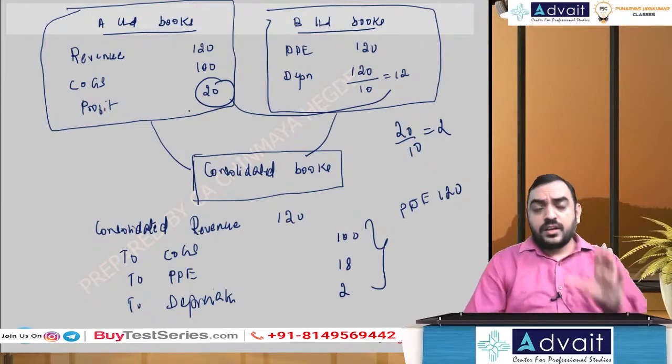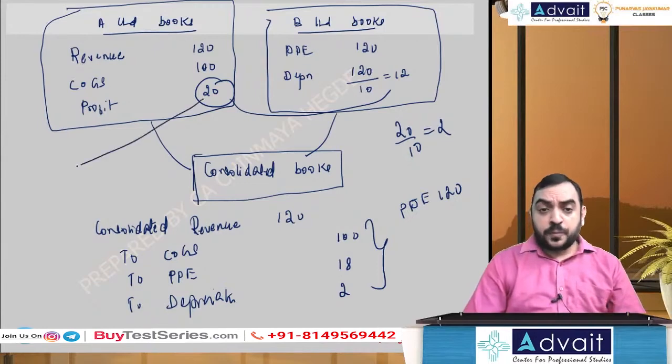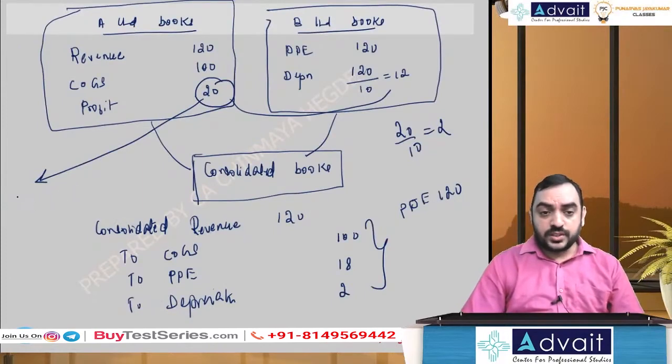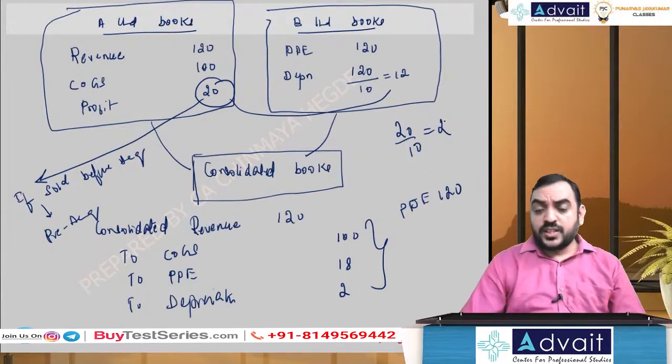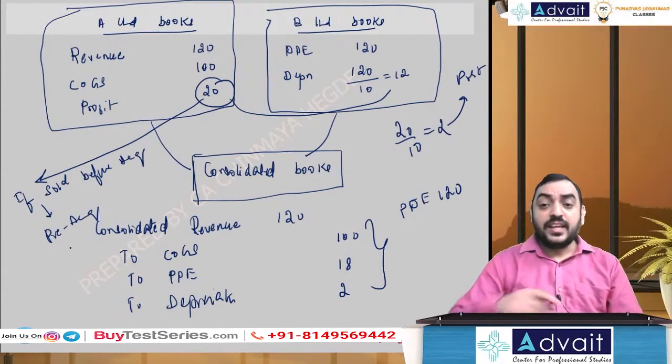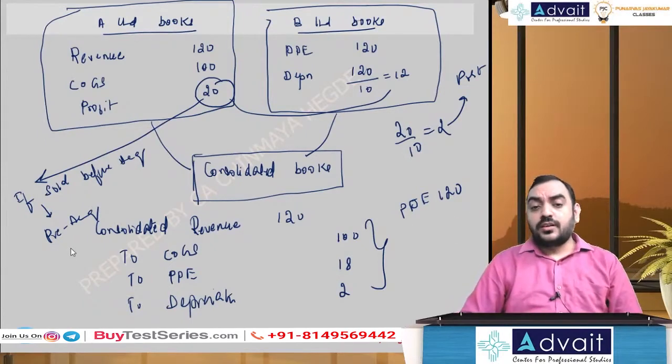And basically remember, in our full-fledged problems, if it comes, this profit element is a pre-acquisition profit because it's arising on the date of acquisition. Mostly, I don't know when they're sold. I assume it is sold on the date of acquisition. I mean, if sold before acquisition, then it is pre-acquisition. And then depreciation comes later. So this depreciation would be post acquisition. Of course, if sold after acquisition, this profit also is post acquisition. Anyway, in the full-fledged problems, you should be able to understand how to apply.